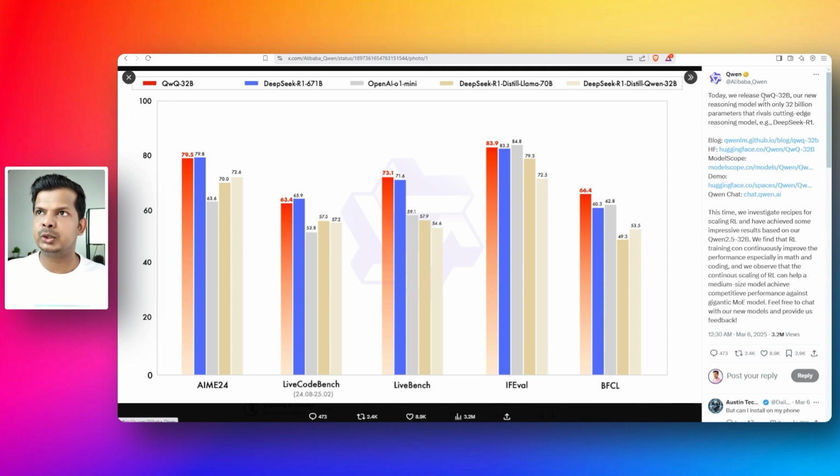Today, we release QwQ32B, our new reasoning model with only 32 billion parameters that rivals cutting edge reasoning models, for example DeepSeek R1. And this is the benchmark score. And you can see that it is almost on par or doing better than DeepSeek R1 or any other model in this benchmark graph. I've never really bothered much about the benchmark scores, but apparently people like to see that. But let's try it out.